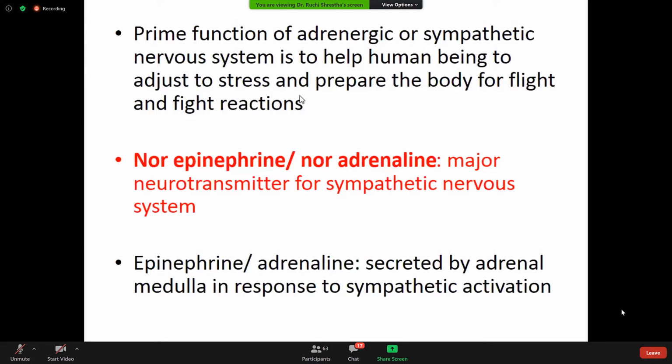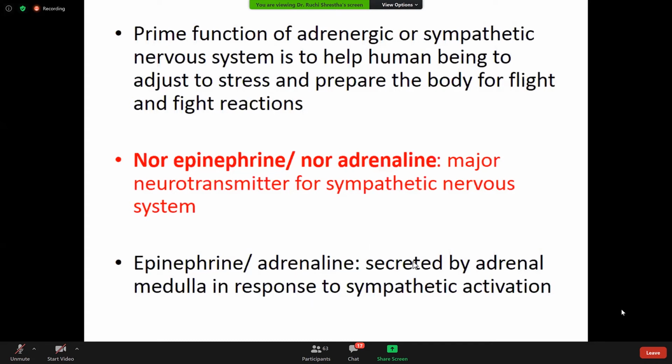As said earlier, norepinephrine, also known as noradrenaline, is the major neurotransmitter for the sympathetic nervous system. Apart from norepinephrine, there are other neurotransmitters in the sympathetic system, which include epinephrine, also known as adrenaline.